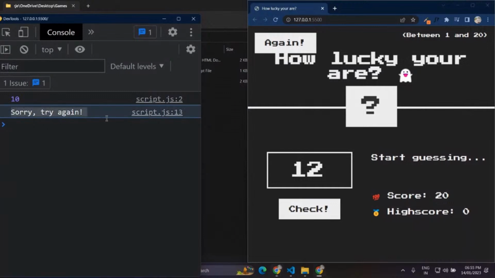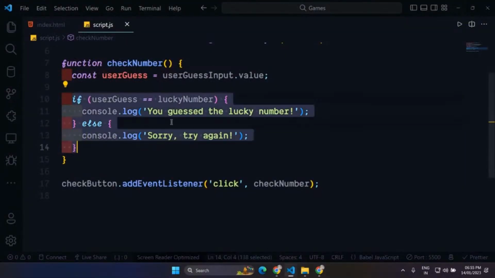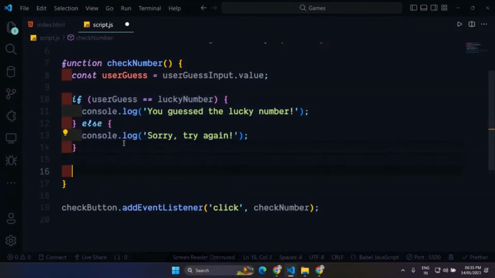Instead of this, what I want to show them is that your guess is too high or your guess is too low. So how will we do that?